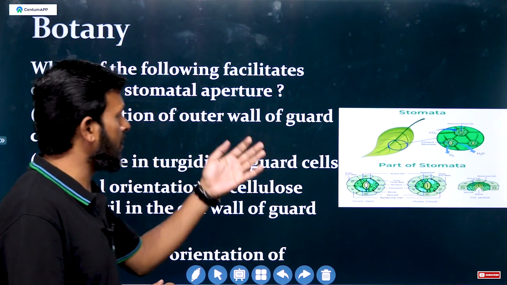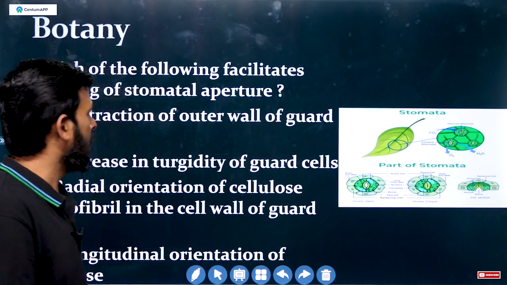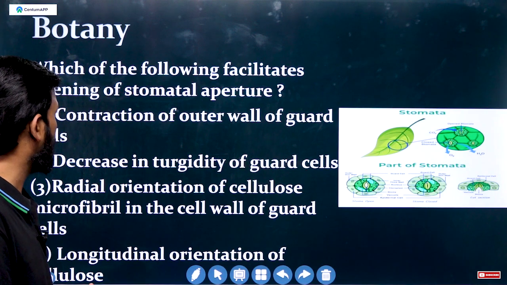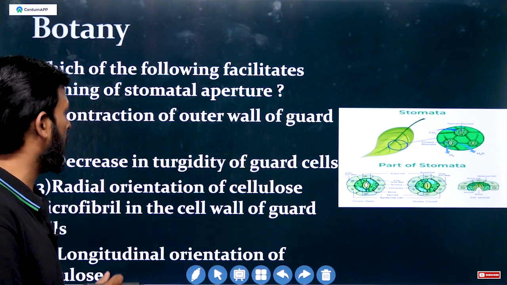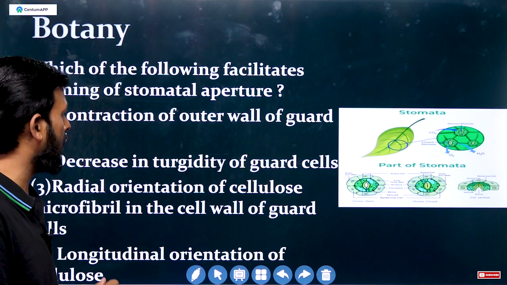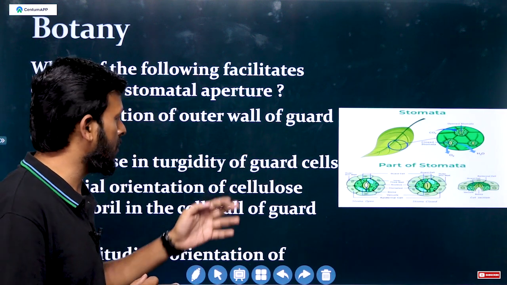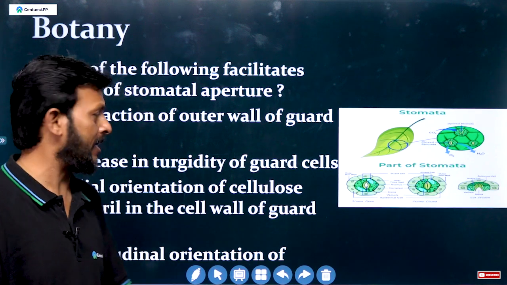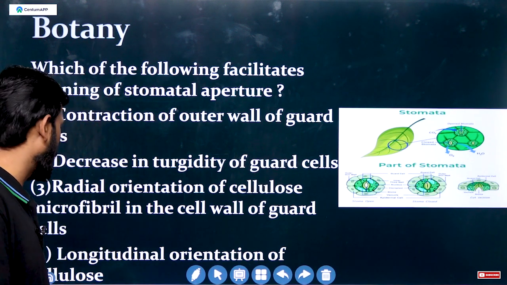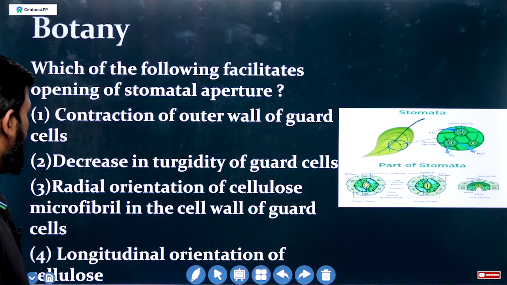Generally the outer cell wall of guard cells has cellulose, and turgor pressure is not in the outer wall. Then decrease in turgidity of guard cells; generally guard cells increase their turgidity. Then radial orientation of cellulose microfibrils in the cell wall of guard cells.